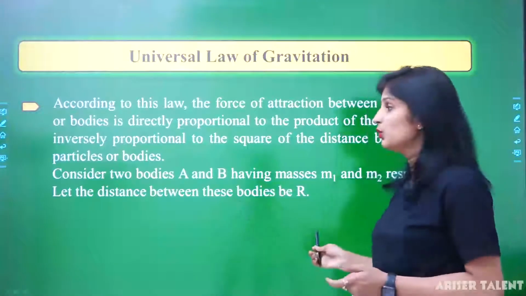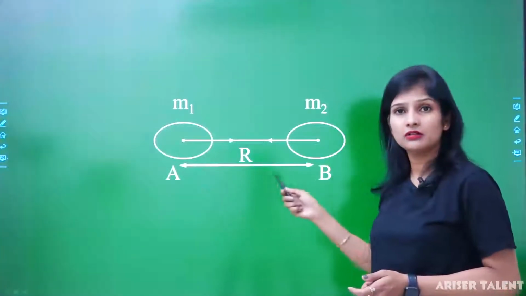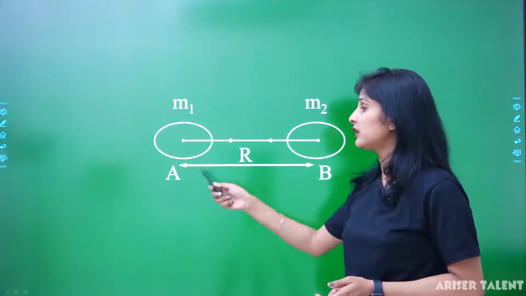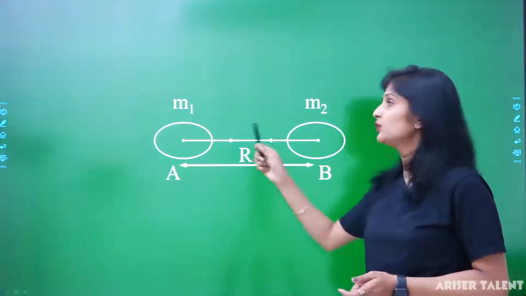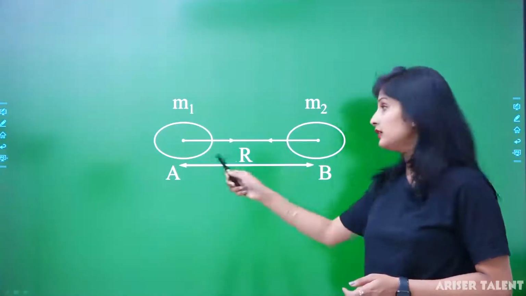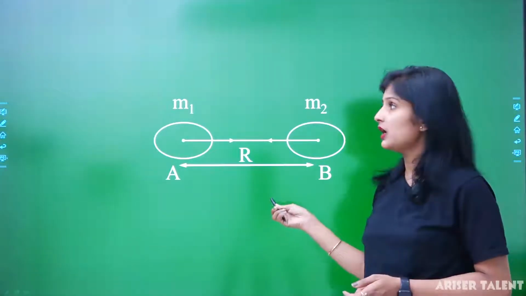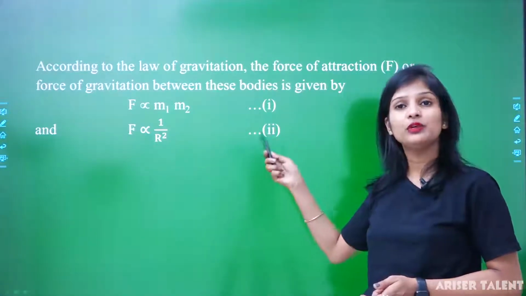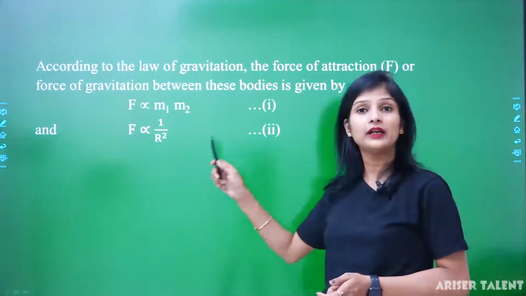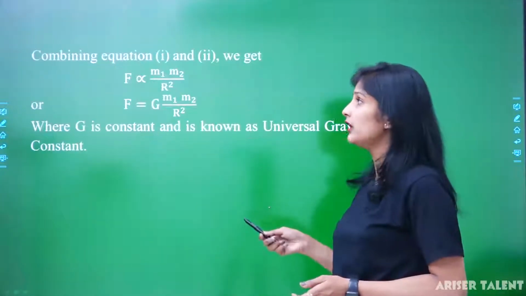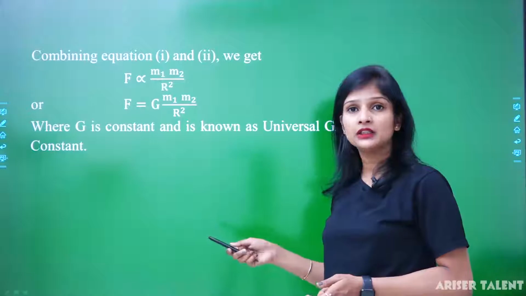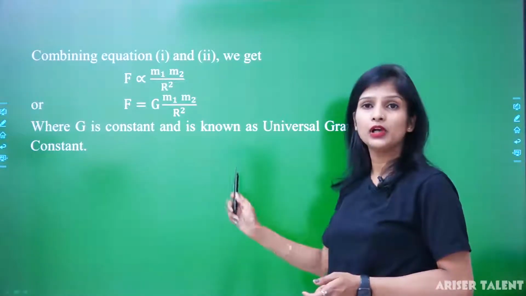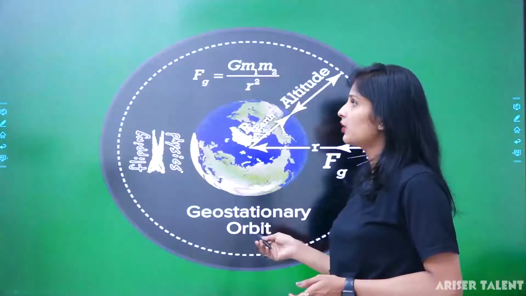Now, what you have to do? You have to draw this diagram and write: consider two objects A and B with masses m1 and m2, and the distance between the two objects is r. Now, you have to write these equations: F will be directly proportional to m1 m2, and F will be directly proportional to 1 upon r square. When we combine these equations, we will get this formula. Okay, so you have to write accordingly.